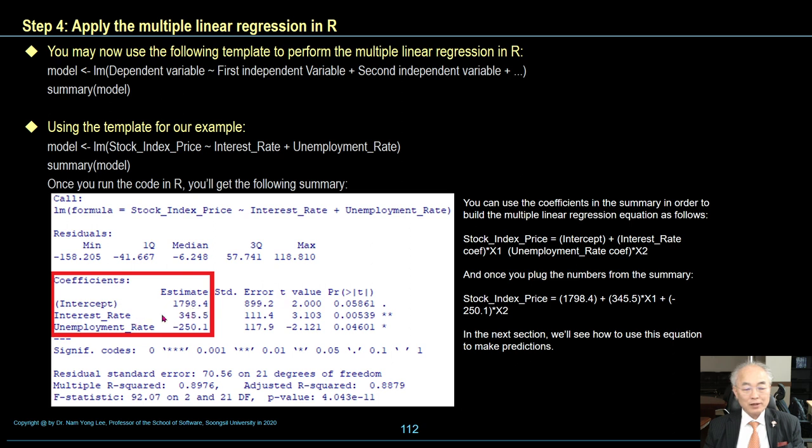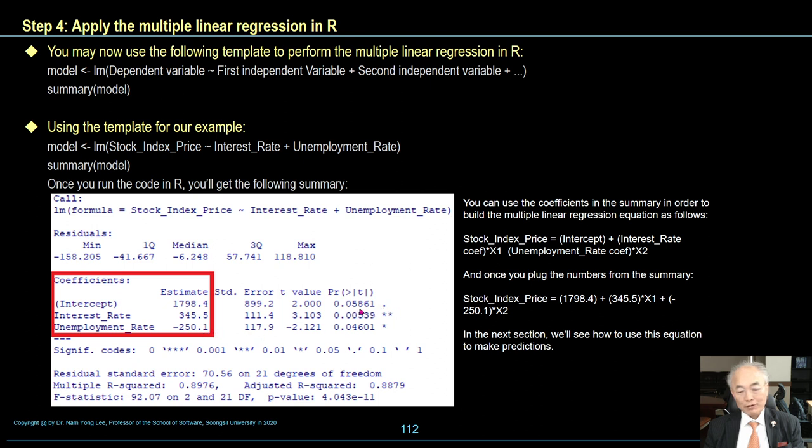Interest rate, coefficient beta 2, is 345.5. Unemployment rate, beta 3, coefficient estimate is minus 250.1.